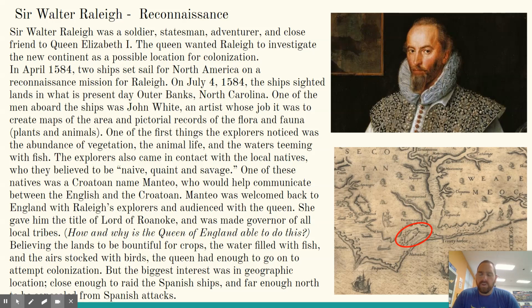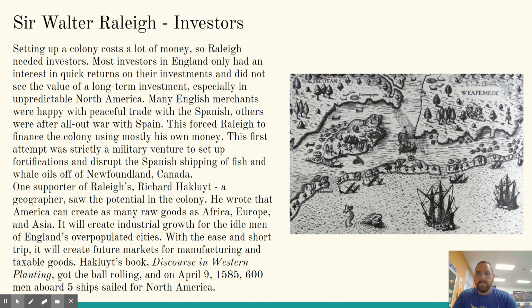Believing the lands to be bountiful for crops, the water filled with fish, and the air stocked with birds, the Queen had enough to go on to attempt colonization. The biggest interest was in geographic location, close enough to raid the Spanish ships and far enough to prevent Spanish attacks. Okay, so the Queen sees lots of fertile soil, lots of vegetation, lots of animals, different Native American tribes who aren't, as they believe, as intellectually and technologically advanced as they are. They believe they have the advantage.